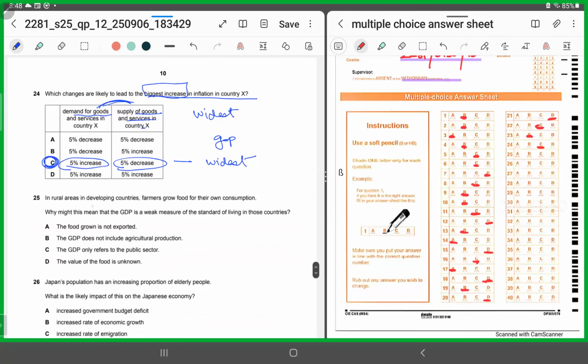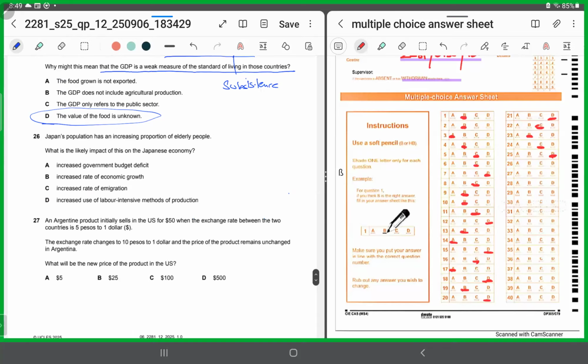25. In rural areas in developing countries, farmers grow food for their own consumption. Why might this cause GDP to be a weak measure of the standard of living in those countries? Now, when farmers grow for their own consumption, this is called subsistence farming. Why do you think subsistence farming causes GDP to be a poor indicator of the standard of living? Because the value of the food is unknown. We do not know the amount of food that was grown by the farmer. So it goes unreported, right? So for 25, it has to be D.